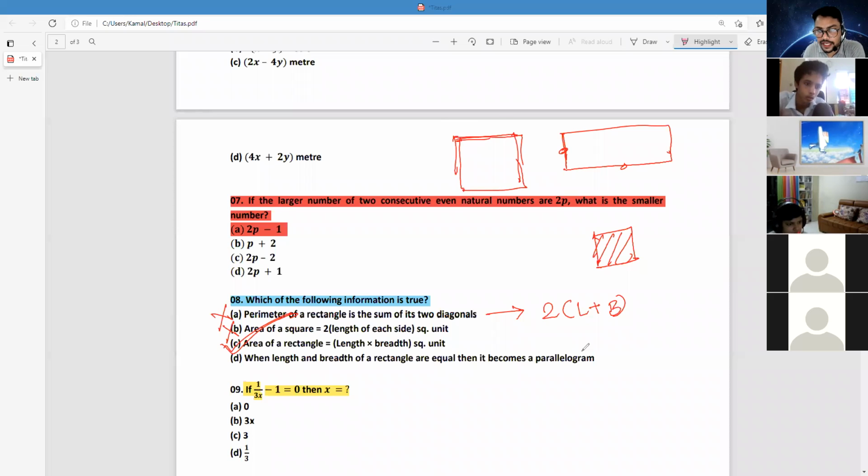This one will make a square, not a parallelogram. But in the deeper sense we can also say a square is another type of parallelogram. So I think the appropriate and correct answer is only C, maybe square. I think D is also 50% true. That's why we can sometimes say a square is also a parallelogram. We can convert a square into a parallelogram, but the accurately correct answer is number C.